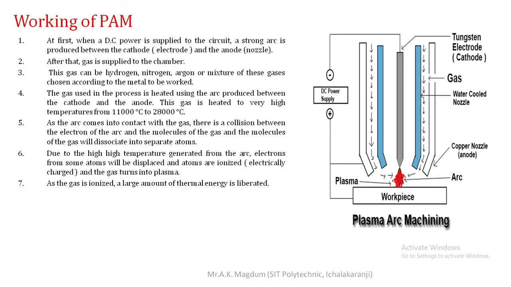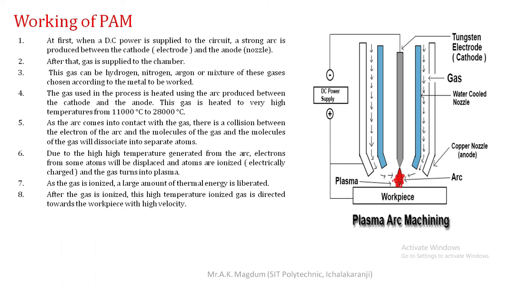Once all the gas atoms are ionized and electrically charged, they convert into the phase of plasma, which generates a large amount of thermal energy. This energy is liberated in that region, shown in this figure as the red colored region, which increases the temperature of that region.